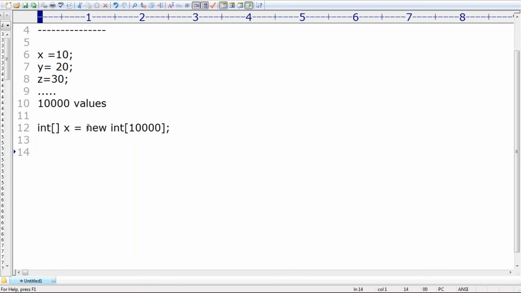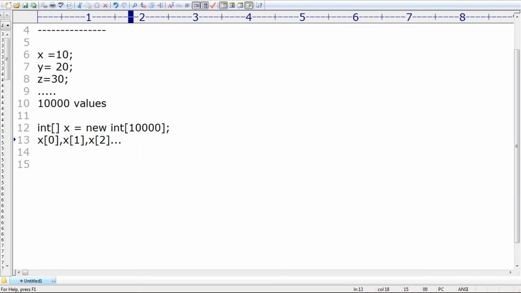How many values can I represent by using this array? 10,000 values, but how many variables do I use? Only one variable. A single variable can represent 10,000 values. How to differentiate the first, second, third value? You may be aware: x[0], x[1], x[2], and so on.